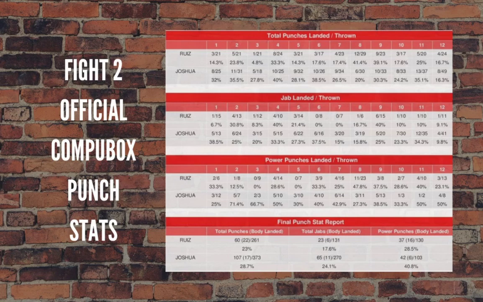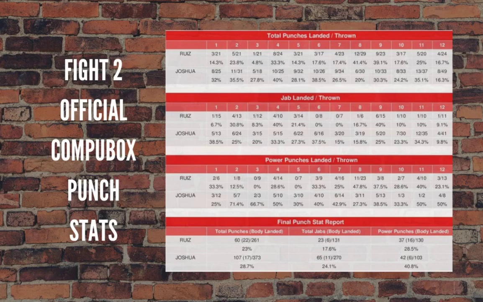Now let's go to the total thrown for the entire fight. So total thrown in the entire fight, you have Ruiz at 283 and AJ at 347. So when you look at this statistic, AJ is throwing a lot more, he's more active, he's being productive. Now landed, you have Ruiz at 101, AJ at 131.